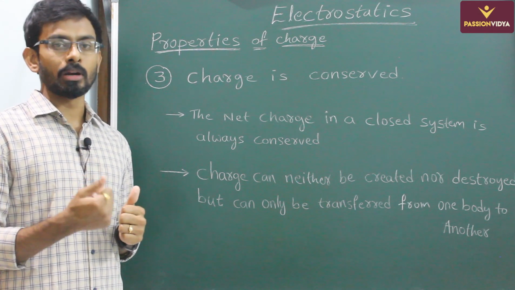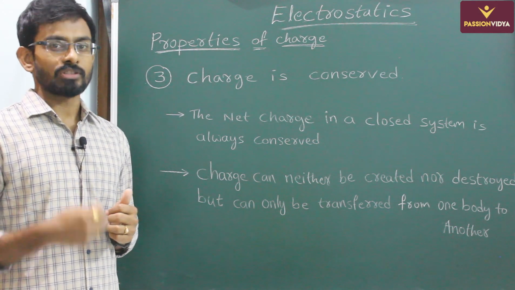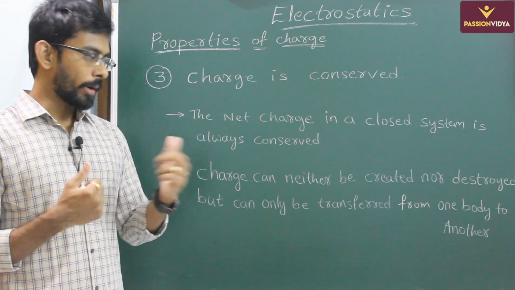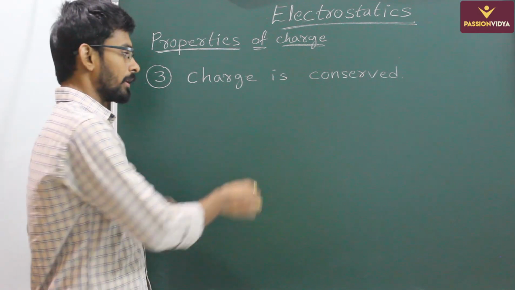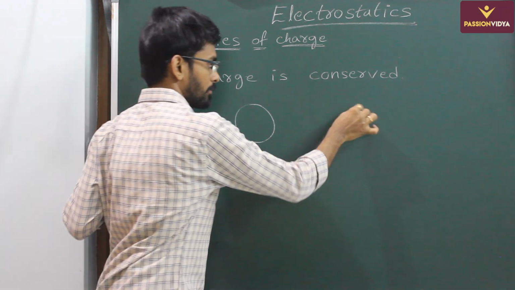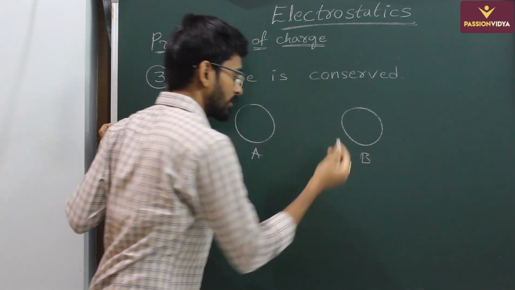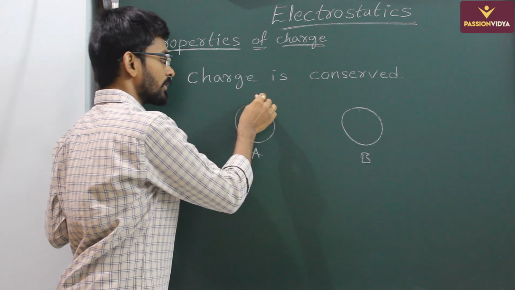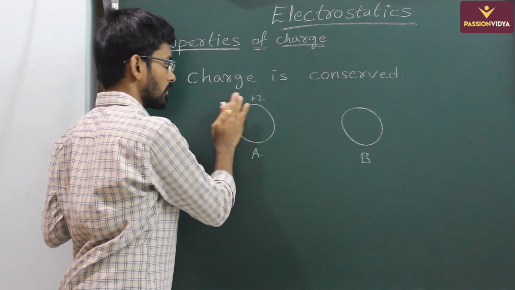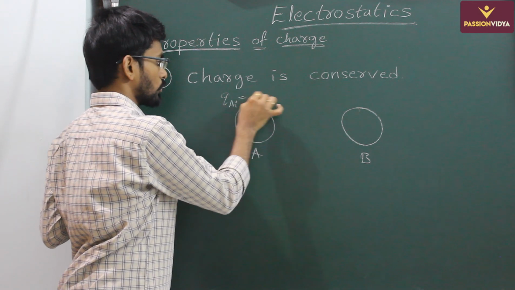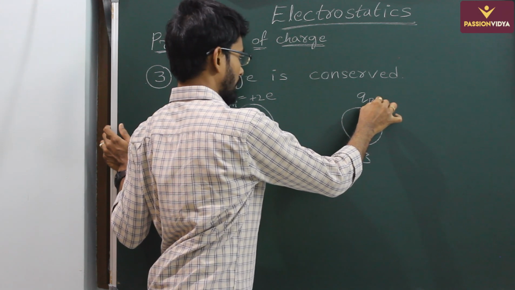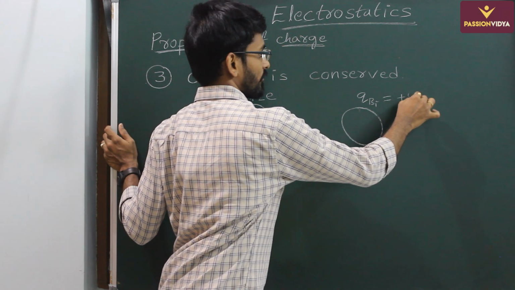We can frame it in other words similar to law of conservation of energy. The charge can neither be created nor be destroyed, but can only be transferred from one body to another. So let us see one example. You have two bodies, A and B. Let us say initial charge on A is some plus 2E, so QA initial is 2E and initial charge on B some plus 5E.